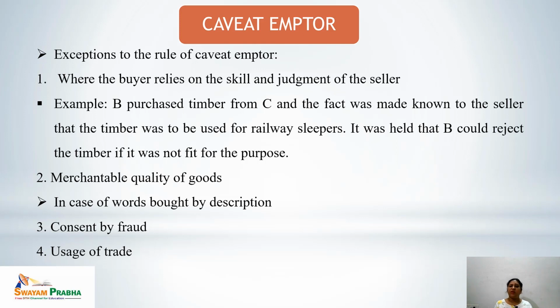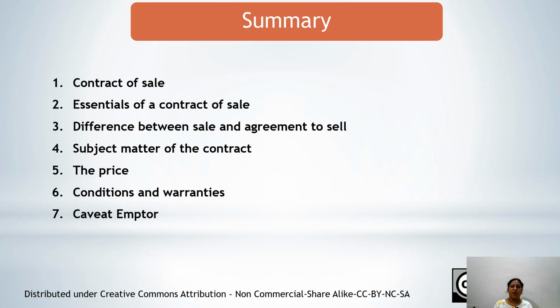Usage of trade means when there is a usage or custom in the trade that a particular thing is provided with certain features, there is no need for the customer to satisfy himself. This is an exception to caveat emptor.